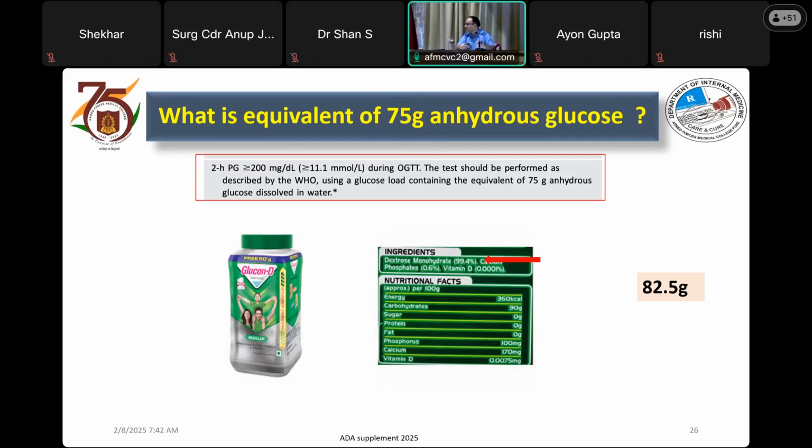So, what is the exact protocol of doing the 75 gram OGTT? Within 5 minutes of intake, then the patient comes back after 2 hours. No, so first we do the fasting. So how much fasting? The patient has to be on an empty stomach. Yes, sir, 8 hours. 8 hours of fasting.